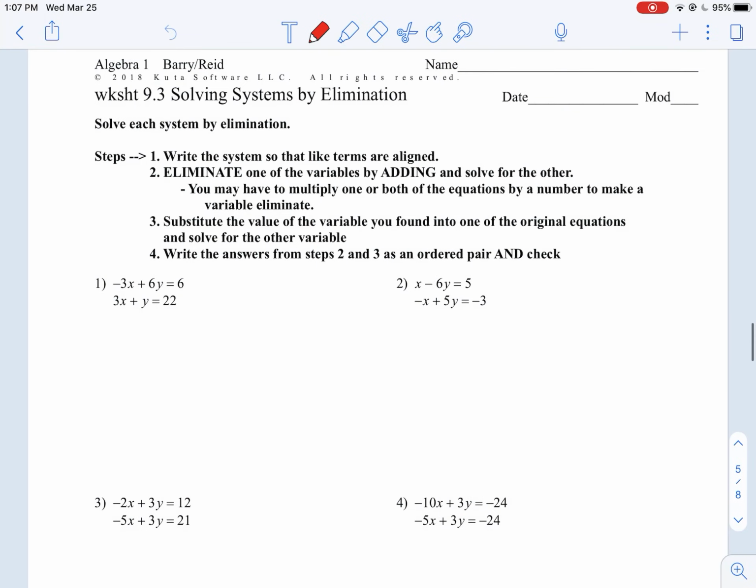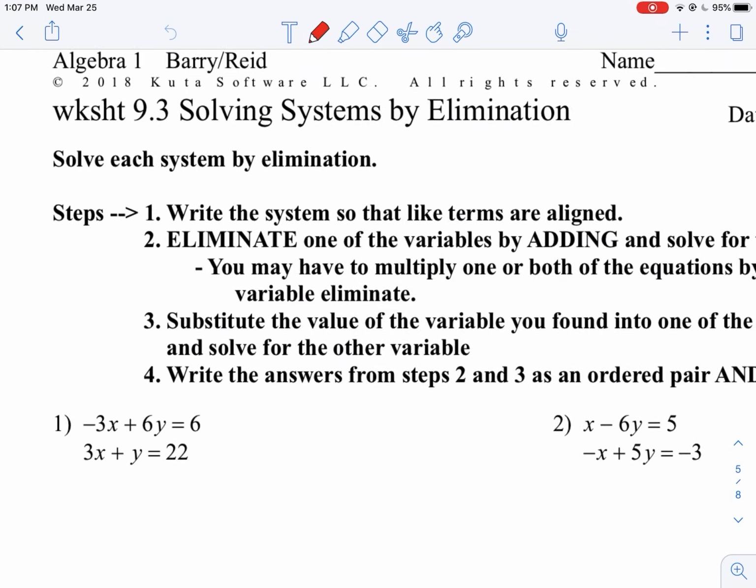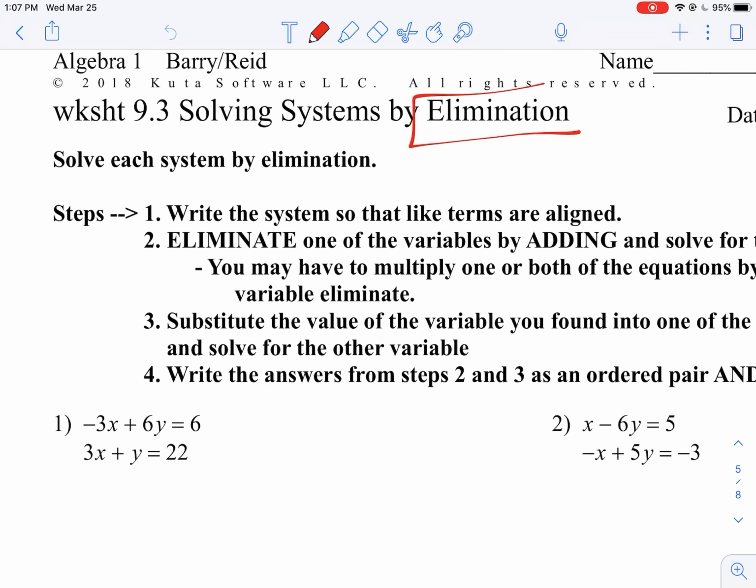All right, so let's get started with today, which is going to be 9.3, solving systems by elimination. This is the last way. We've done graphing. That was back when we were in school. We did a couple days of substitution, which was the last lesson, and now 9.3 is elimination. So let's talk about what elimination is going to be.